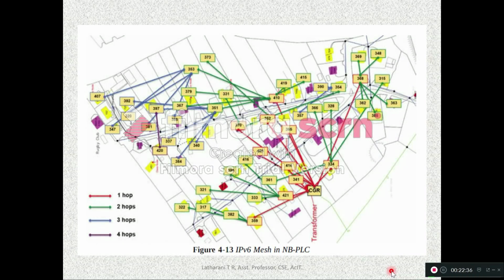So this is how you can see, this is IPv6 mesh in NBPLC. So here you can see different lines of different colors. If there is a line of red color, it represents one hop. Then green color, 2 hops, blue color, 3 hops and purple color, 4 hops. So you can see the different colored lines available here between the nodes of a mesh topology with different number of hops.